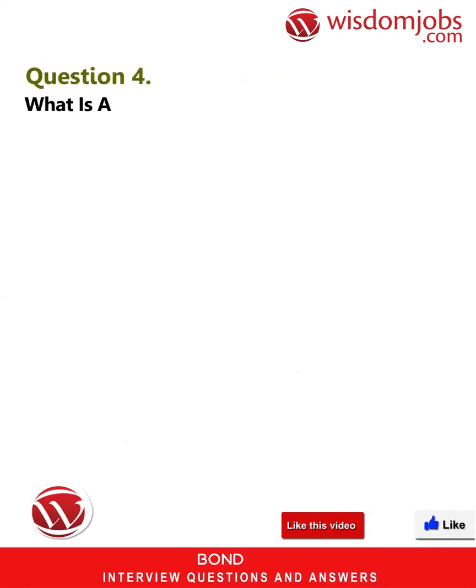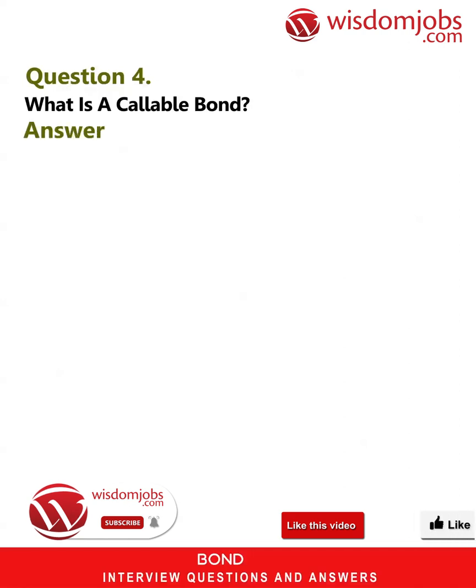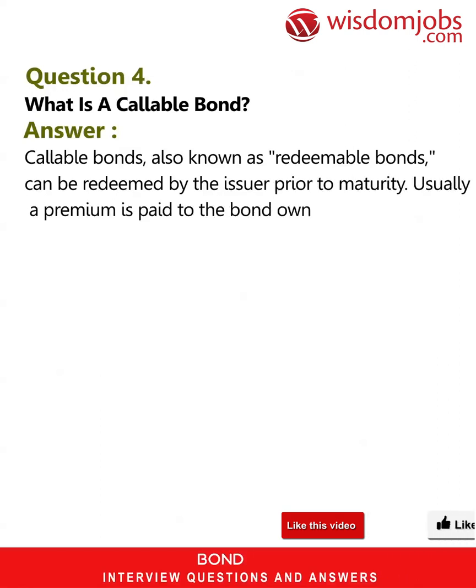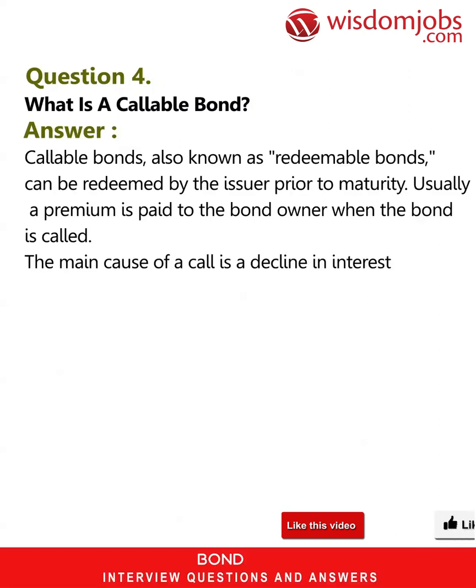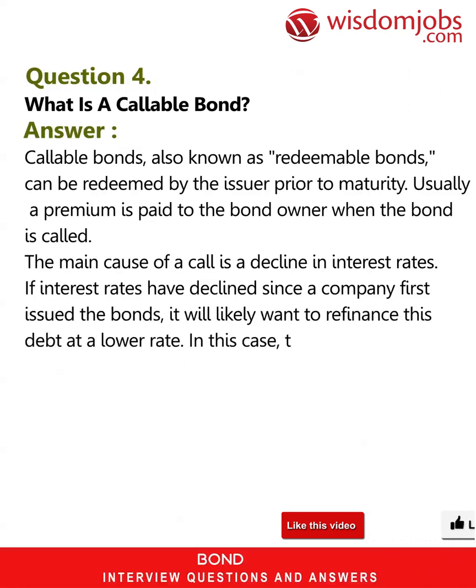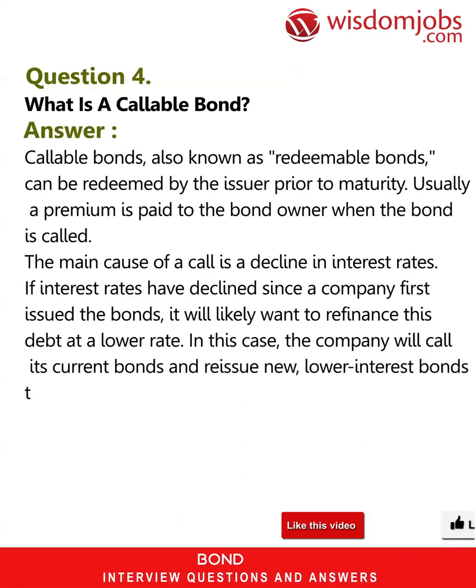Question 4. What is a callable bond? Answer: callable bonds, also known as redeemable bonds, can be redeemed by the issuer prior to maturity. Usually a premium is paid to the bond owner when the bond is called. The main cause of a call is a decline in interest rates. If interest rates have declined since a company first issued the bonds, it will likely want to refinance this debt at a lower rate. In this case, the company will call its current bonds and reissue new, lower interest bonds to save money.